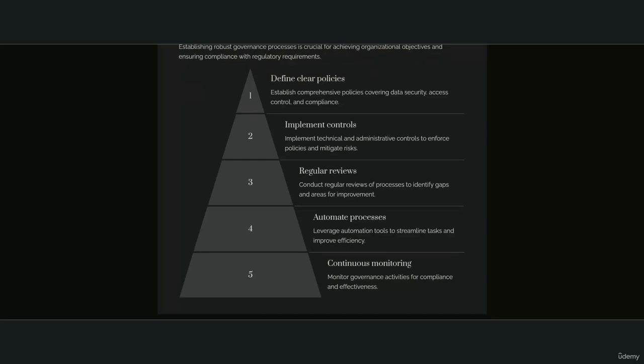4. Automate processes. Leverage automation tools to streamline tasks and improve efficiency. 5. Continuous monitoring. Monitor governance activities for compliance and effectiveness.